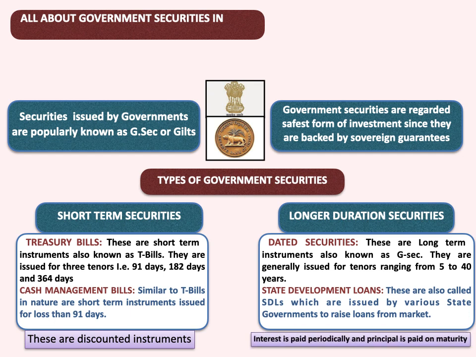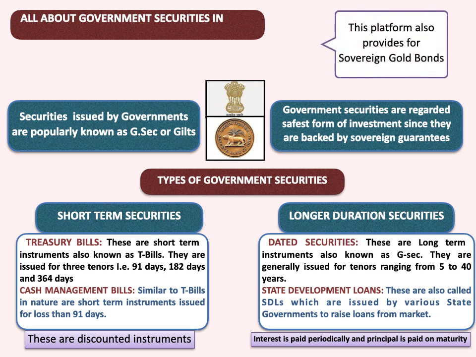Okay. In case of longer duration, when the security is maturing for more than 1 year, there is a periodic interest payment by the central and state government. Generally, the interest is paid every half year. Okay, and on the face value, say if we buy a 100 rupees security at 7%, the government will pay 7% every half year to the account of the person who is holding that security on that day, like a record date, what we call in the share market. And at the time of maturity, the government will repay the basic face value of 100 rupees plus the interest for the remaining half year, right?